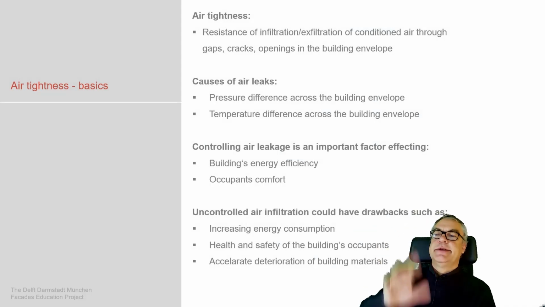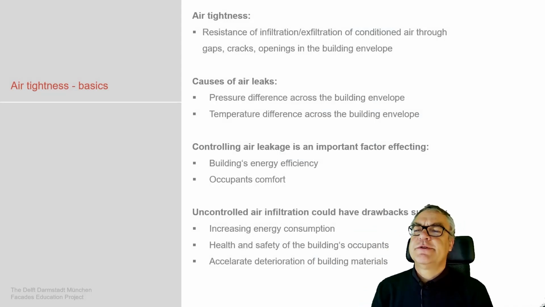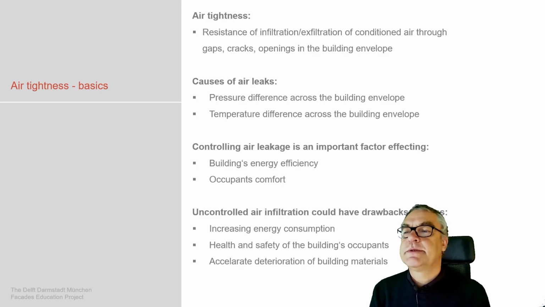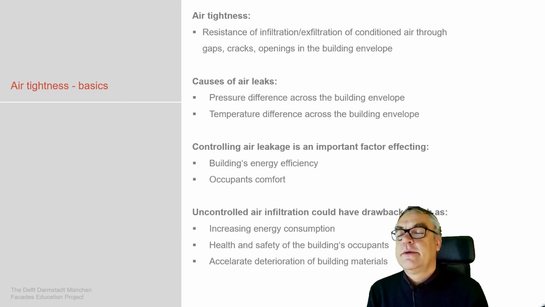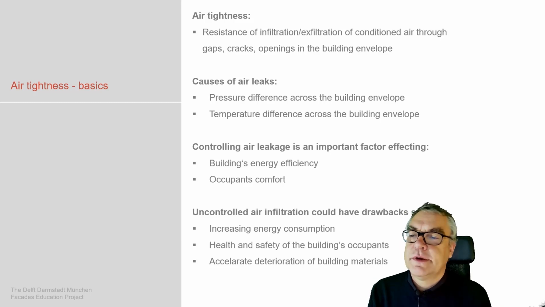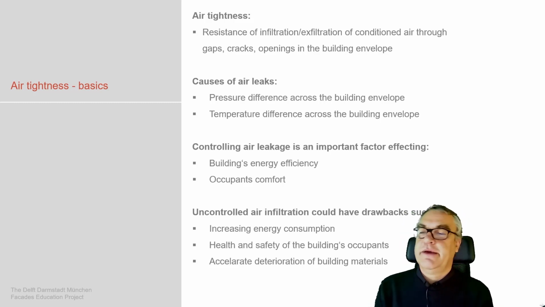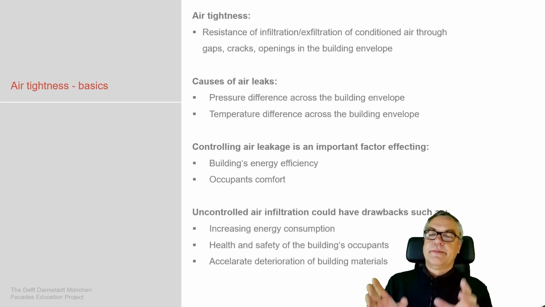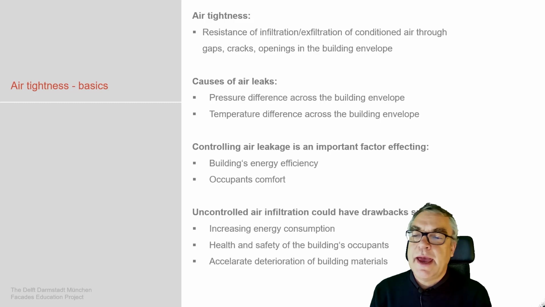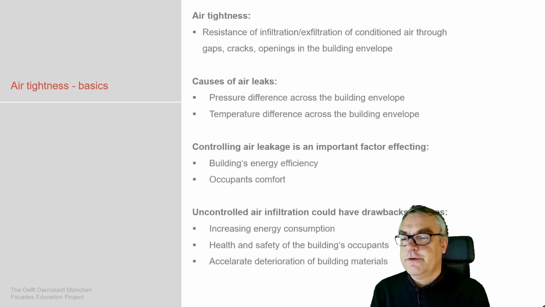Basics of airtightness. Airtightness is the resistance to infiltration and exfiltration of conditioned air in and out through gaps, cracks, and openings in the building envelope. Causes of air leakages are pressure differences across the building envelope, or the temperature difference across the building envelope. Controlling air leakages is necessary due to the energy efficiency, the energy performance of the building, and the occupants' comfort.